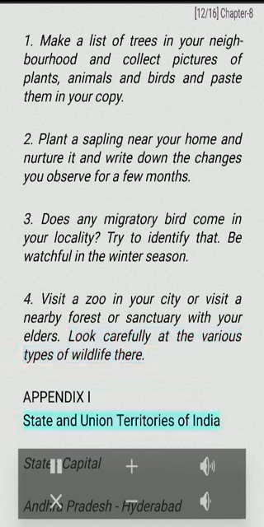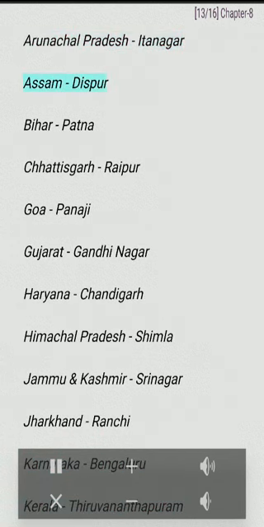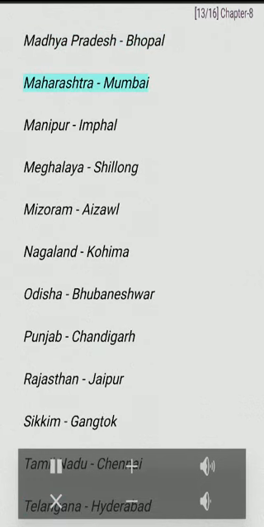Appendix I. States and Union Territories of India. State, capital. Andhra Pradesh, Hyderabad. Arunachal Pradesh, Itanagar. Assam, Dispur. Bihar, Patna. Chhattisgarh, Raipur. Goa, Panaji. Gujarat, Gandhinagar. Haryana, Chandigarh. Himachal Pradesh, Shimla. Jammu and Kashmir, Srinagar. Jharkhand, Ranchi. Karnataka, Bengaluru. Kerala, Thiruvananthapuram. Madhya Pradesh, Bhopal. Maharashtra, Mumbai. Manipur, Imphal. Meghalaya, Shillong. Mizoram, Aizawl. Nagaland, Kohima. Odisha, Bhubaneswar.